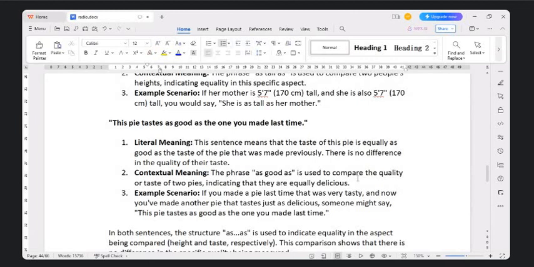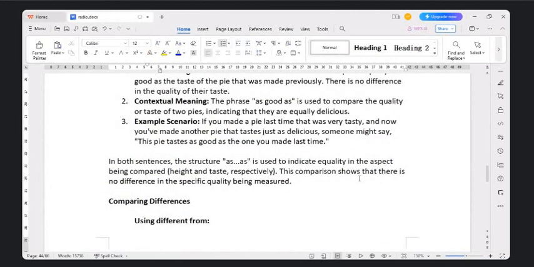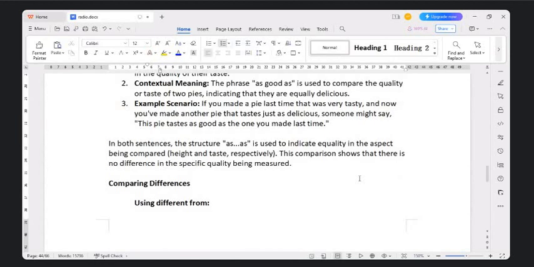In both these sentences, what did we do? We used a phrase. We used the word "as," and we closed it with another "as." It is used to indicate equality in the aspect being compared. Height you compared, next you compared taste. This comparison shows that there is no difference in the specific quality that is being measured.